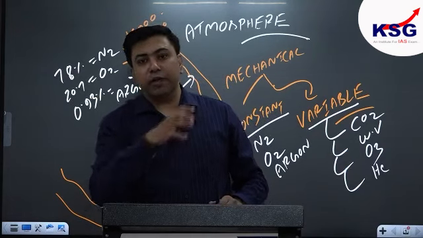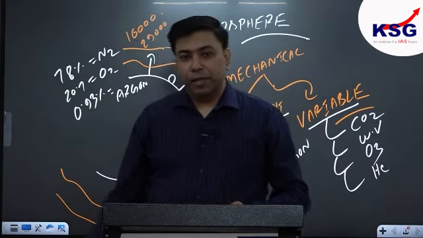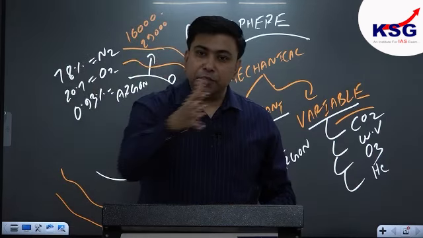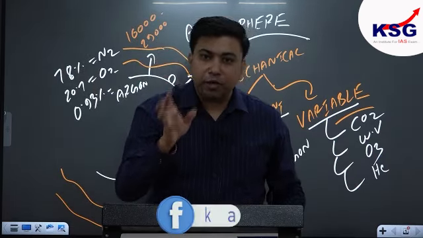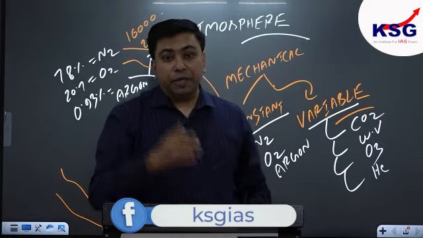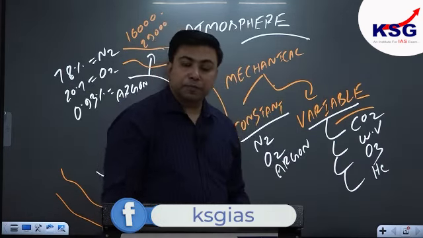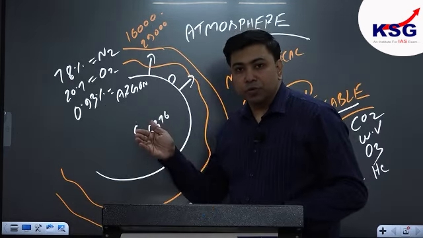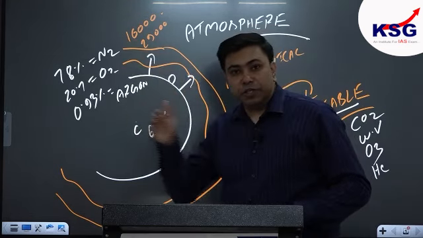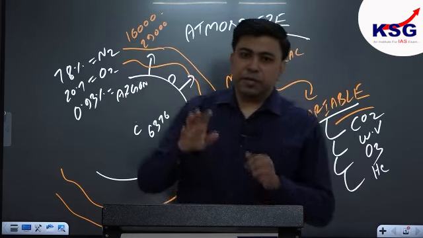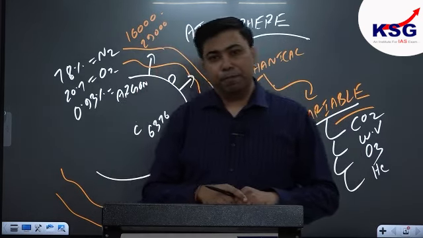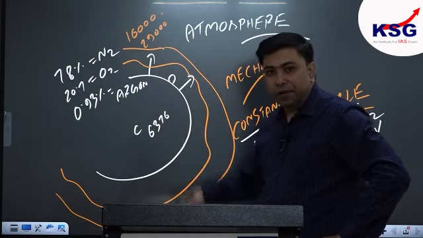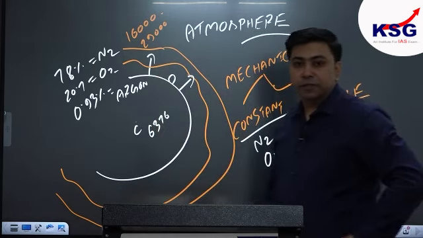Similarly, CO2 is also a variable gas. मतलब अगर आप सरफेस से ऊपर जाओगे तो CO2 का प्रोपोर्शन कम होता चला जाएगा. अगर आप एक एरिया से दूसरे एरिया में जाओगे तो CO2 का प्रोपोर्शन अलग अलग मिलेगा. And in similar manner, ozone is also a variable gas. So variable gases are those whose proportion or ratio, of course, changes with elevation and also changes with surfaces of earth. Although there are some exceptions I will discuss in the coming time. There are also some exceptions, of course, in constant gases also. Agree? Ozone is also a variable gas.